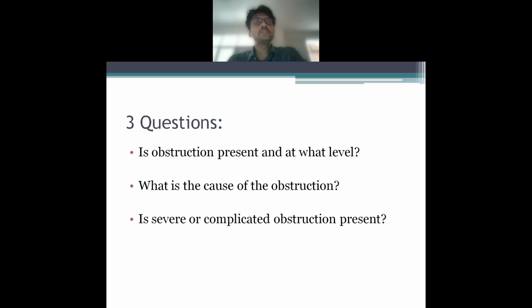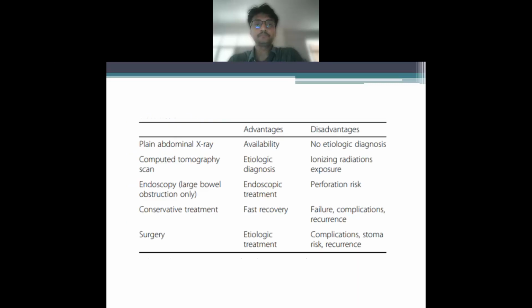So first of all, we need to ascertain whether there is actually an obstruction, and whether it's a small bowel, large bowel, or gastric outlet obstruction. What is the cause of obstruction? Is it neoplastic? Is it adhesion? Is it because of tuberculosis, etc.? And number three, is it complicated with bowel ischemia or peritonitis? So we need to find answers for these three questions.